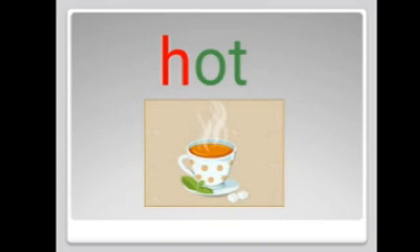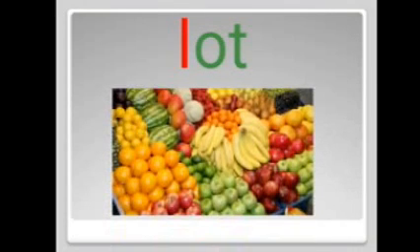The next letter we are going to add is H. What is the sound for the letter H? It's H. H or hot. Usually we like to drink hot coffee or tea in the rainy season. The next letter we are going to add is L. What is the sound for the letter L? It's L. L or lot. Lot means many. Children, you can see many fruits here. Fruits are good for health.